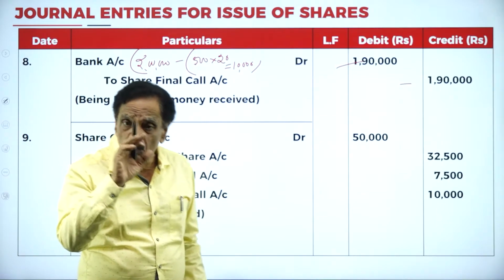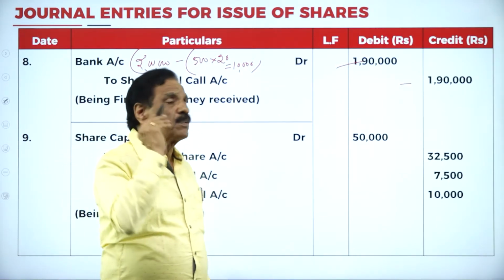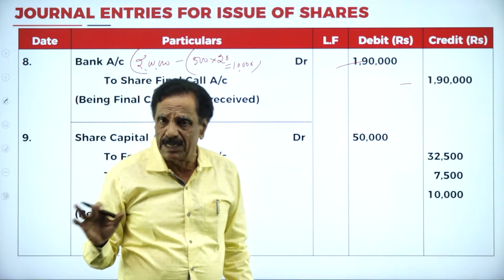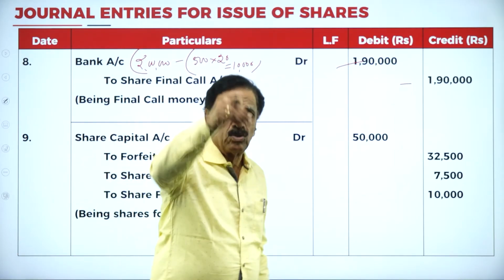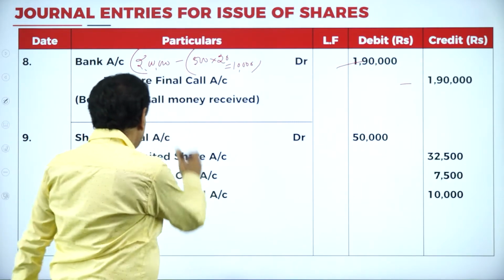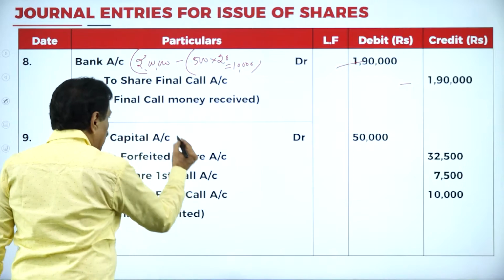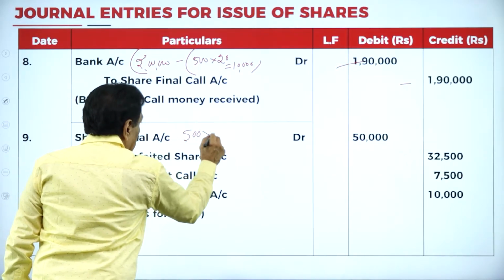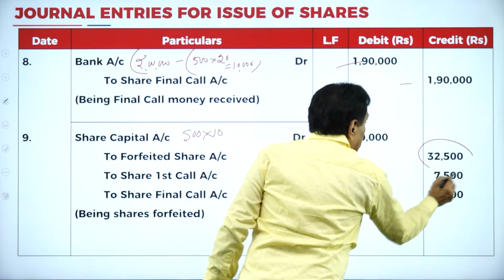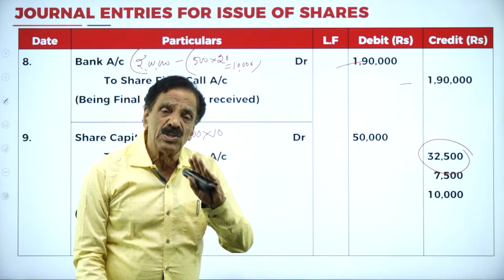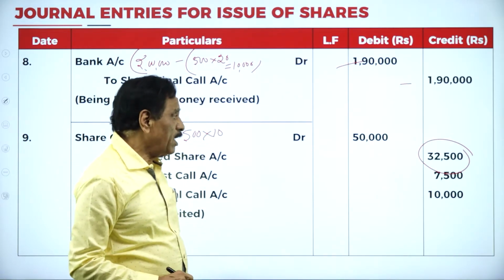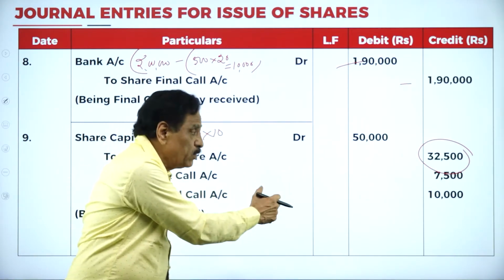Kumuda fails to pay. Kavita fails to pay. Now, how many shares were cancelled? We say 500 shares were cancelled. So, 300 of Kumuda and 200 of Kavita have been cancelled. That has been forfeited. Cancellation of share. This is the entry for cancellation. Share capital account debit, 500 shares of rupees 10 each. It is 50,000 we have to receive. And how much money was already received? 32,500. That is 16,500 of Kumuda and 16,000 of Kavita. Totally we received 32,500. That has been shown in the working note.